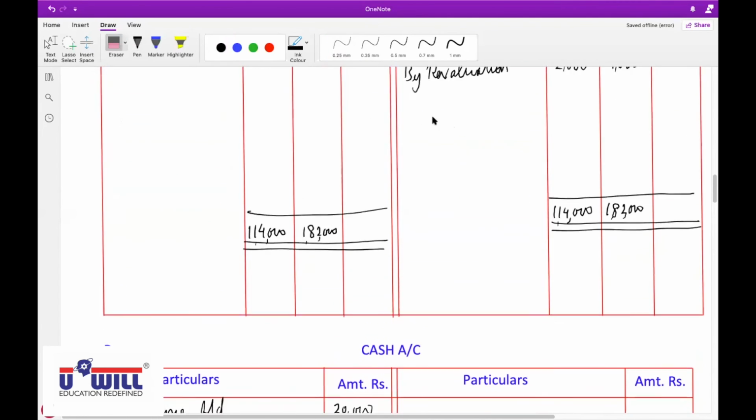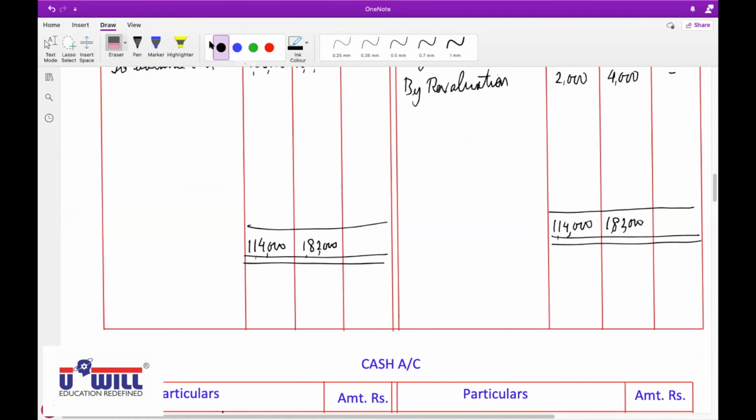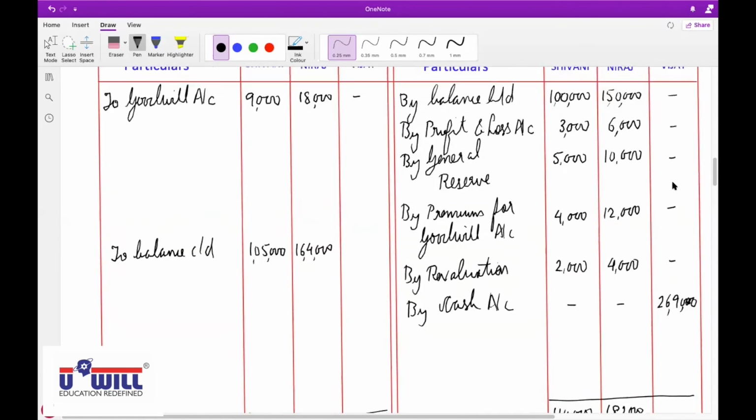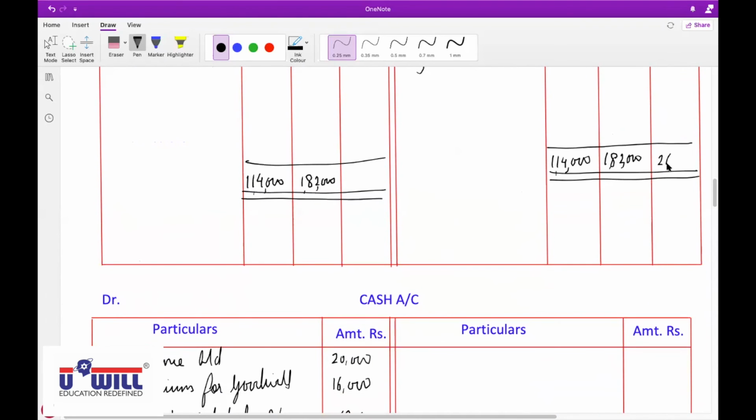Opposite side in partners capital account, by cash account, 2,69,000 in Vijay's column. Now we can do balancing of Vijay's column also. So in Vijay's column 2,69,000. No other amounts are there.